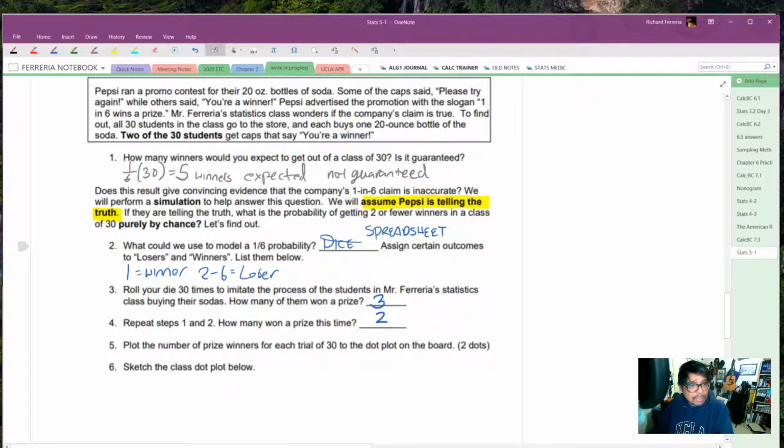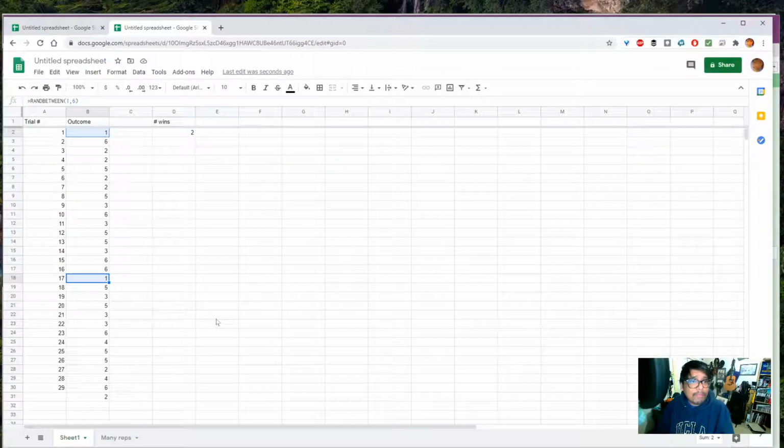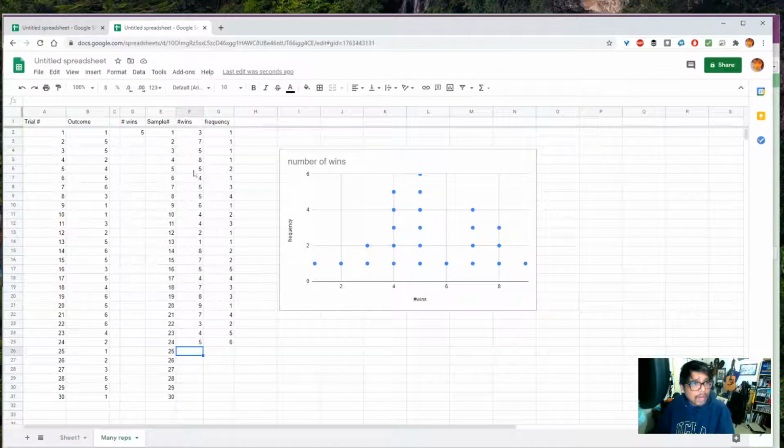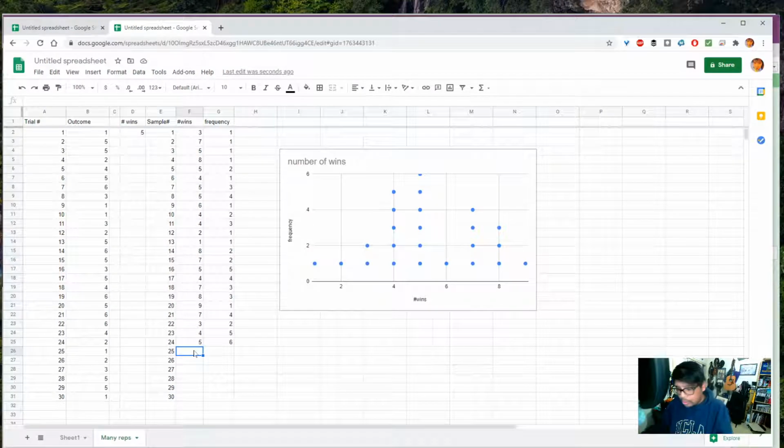for the whole class. Well, I don't have the whole class with me, so I'm going to just do them all over here. So I've already done 24 of them. The last 2 were 3 and 2, so I'll add them to my list. 3 wins and 2 wins.